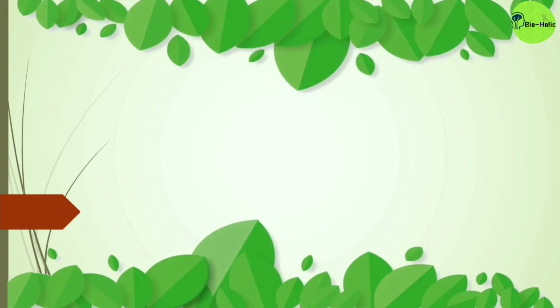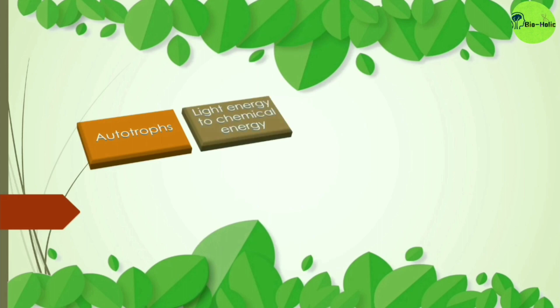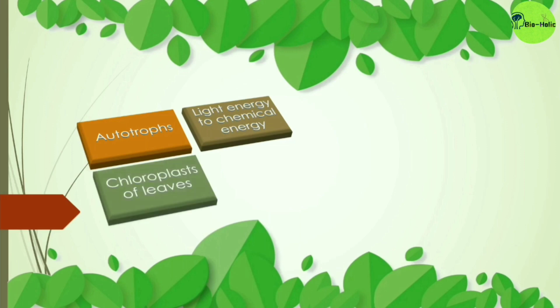Firstly, let's recall some important points regarding photosynthesis. First of all, plants are autotrophs. That means plants can produce their food themselves. And by the process of photosynthesis, that is the process of their food generation, they convert the light energy to the chemical energy. And this chemical energy can be used by all the living organisms.